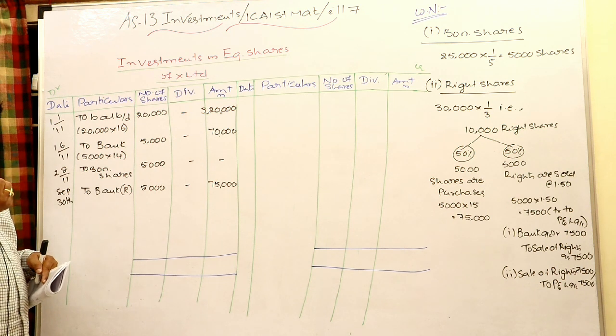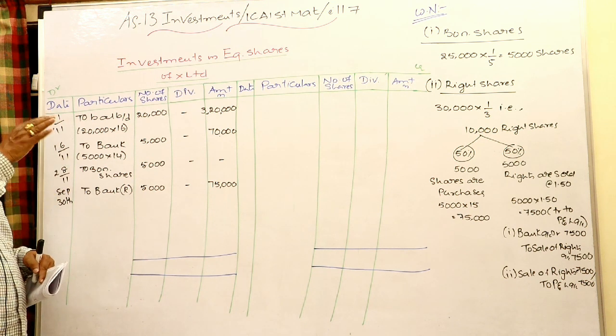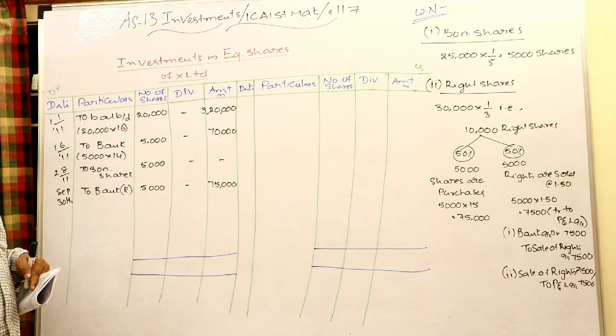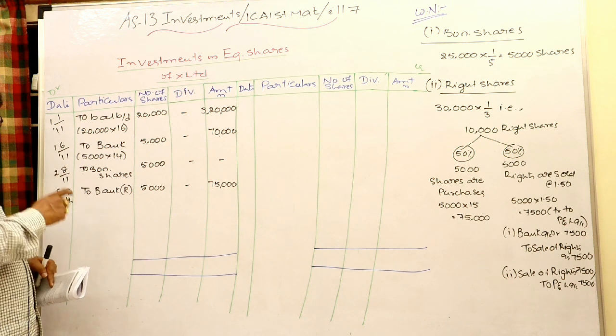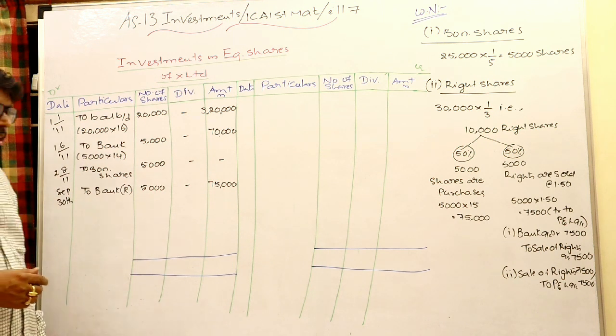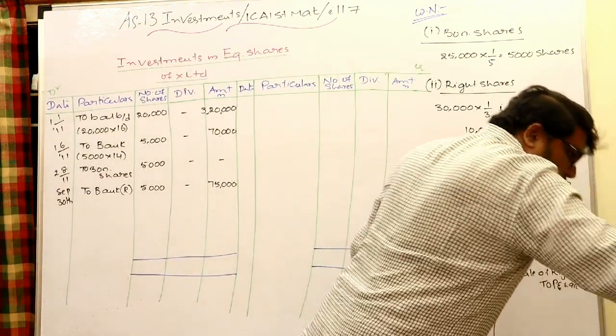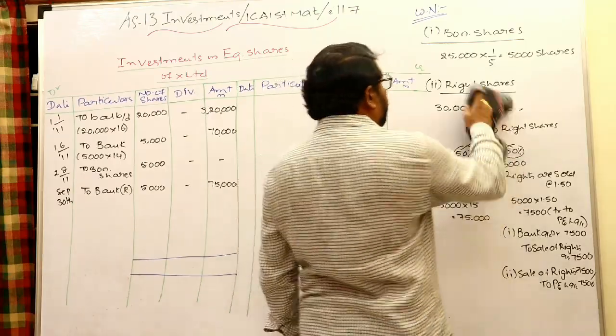Obviously, whenever I receive the dividend, to that extent I have to reduce the value. Which is already increased by them, that is what I have to reduce. So then automatically it comes to the normal market price. Therefore, pre-acquisition dividend always is to be reduced from the cost of investment. Post-acquisition dividend is a revenue income. Okay, second point, third point we can work out that. So that is about the dividend.